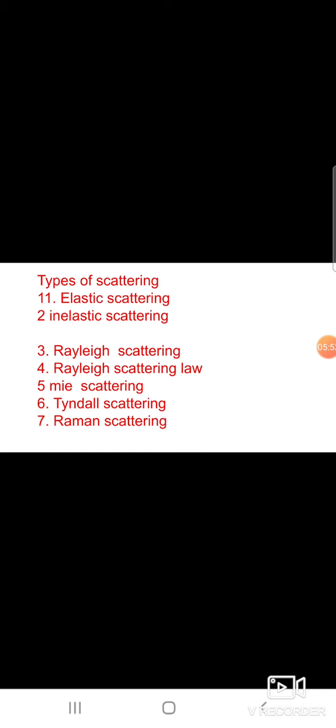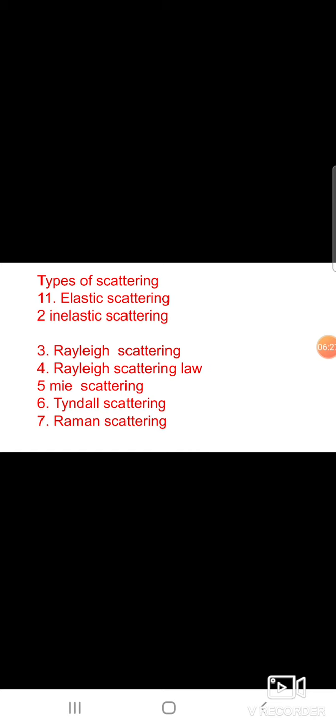Types of scattering: elastic scattering, inelastic scattering, Rayleigh scattering, Rayleigh scattering law, Mie scattering, Tyndall scattering, Raman scattering. This topic is very important. In elastic scattering, the incident beam of light and scattered beam of light are the same. In inelastic scattering, the incident beam of light and scattered beam of light are not the same.